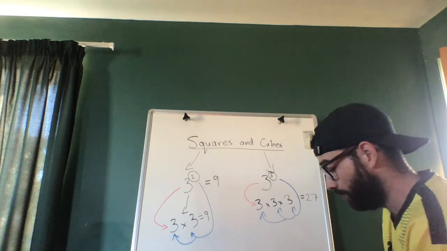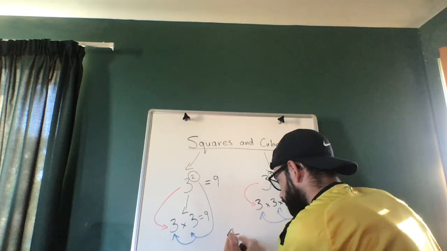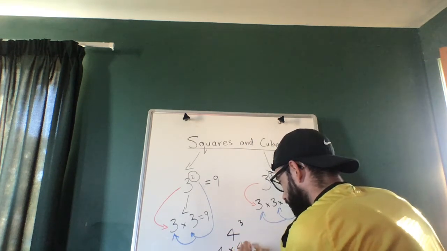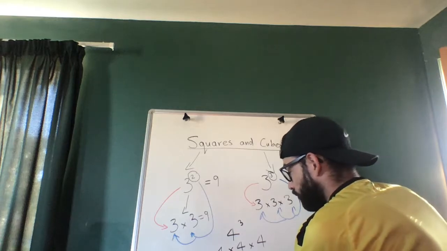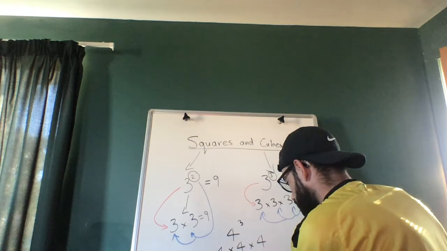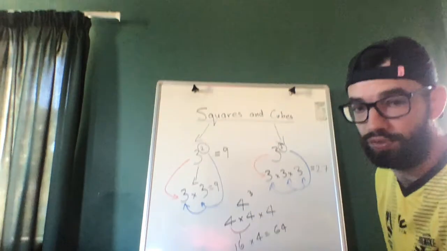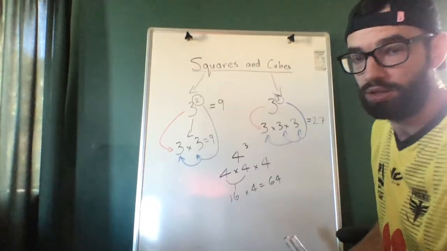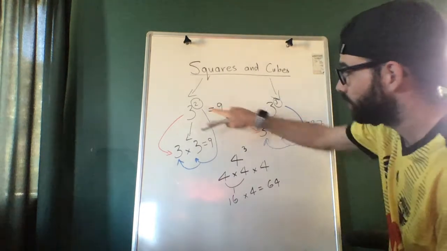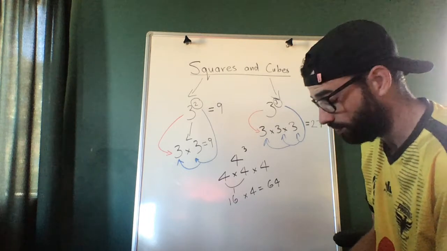So let's look at a couple of different examples. Okay, the next one we're going to look at is 4 cubed, which means 4 times 4 times 4. So 4 times 4 is 16, times 4 is 64. Okay, let's adjust that for you guys so you can see that other equation. Okay, so that is how we do squares and cubes. Little number tells us how many times the big number is going to be in the equation.